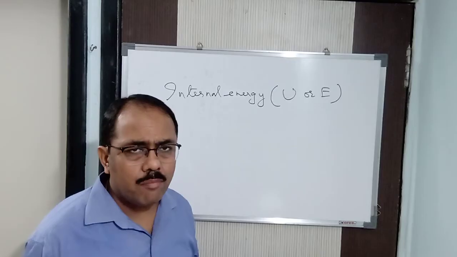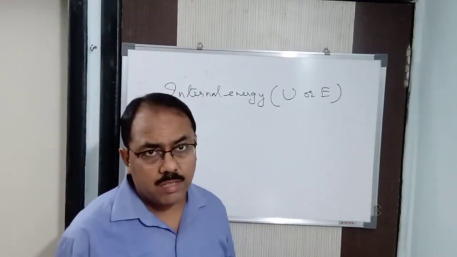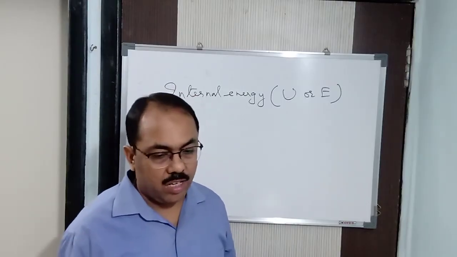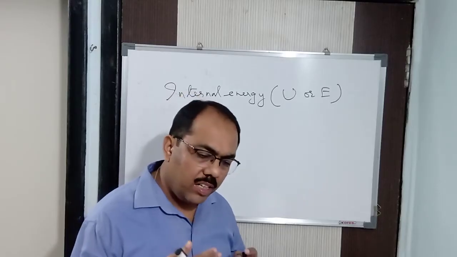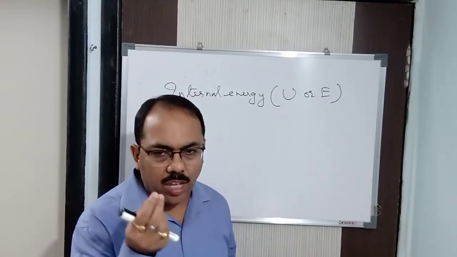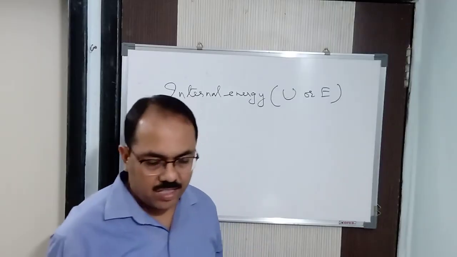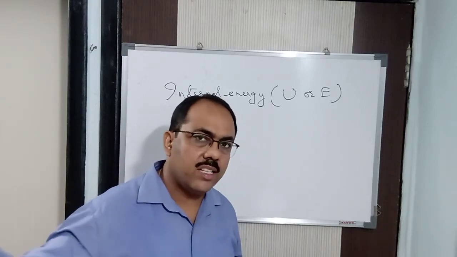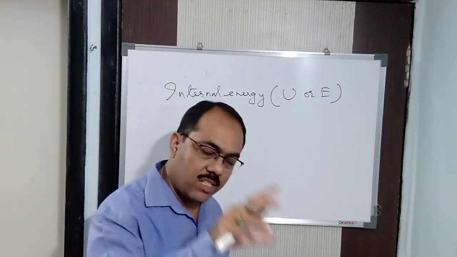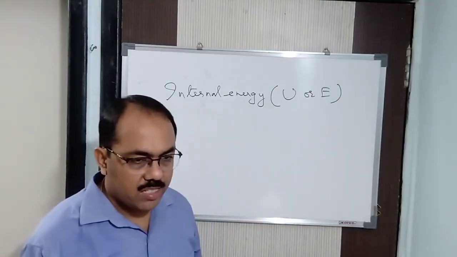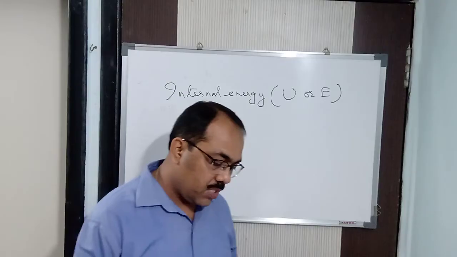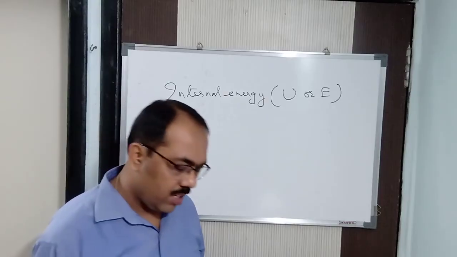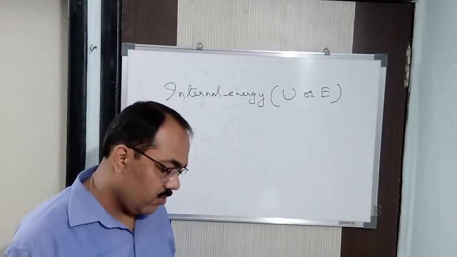Sum total of all the energy means there are many different forms of energy in a particular system. It is heat energy, light energy, sound energy, rotational energy, vibrational energy, oscillatory energy, mechanical energy. In this way, different types of energy are there in very minute quantities. So internal energy is a sum total of all these energies present in a particular system. That is known as the internal energy. So the energy which is stored within a particular substance, within a particular system, is called internal energy. From the name itself, we can come to know what internal energy is.